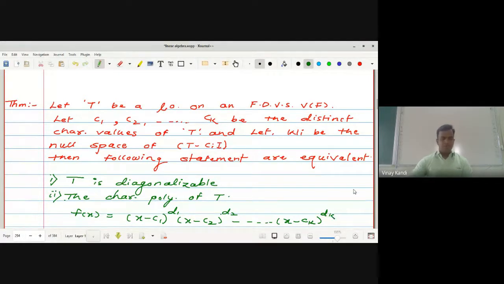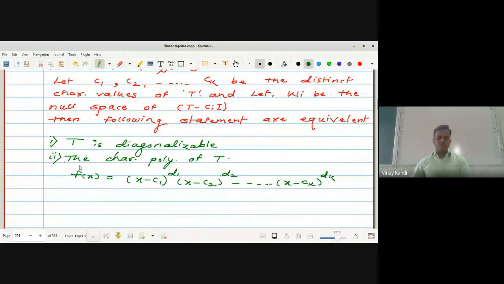This is the characteristic polynomial of T, f of x, and the dimension of the subspace Wi is equal to di. What is the dimension of W1? d1. Dimension of W2 is d2. Dimension of Wk is dk. Whatever be the multiplicity of that root ci, that characteristic value, that will be the dimension of that Wi.